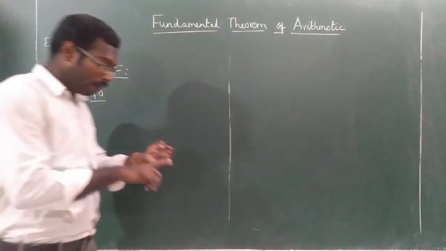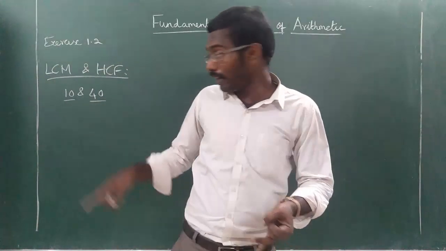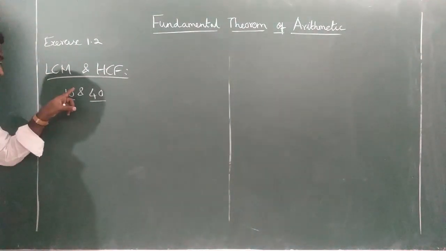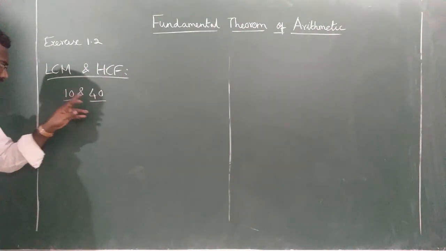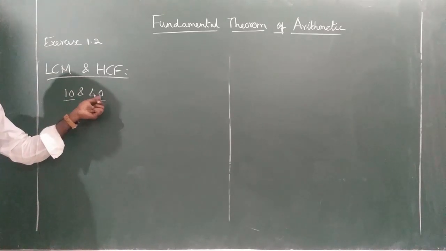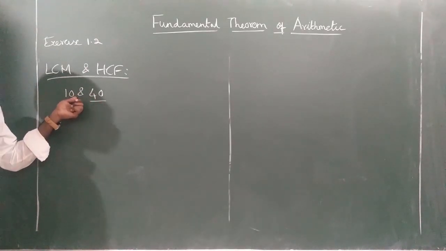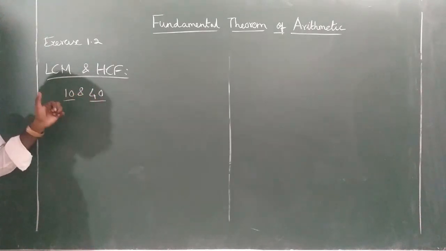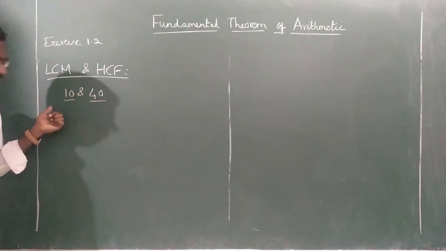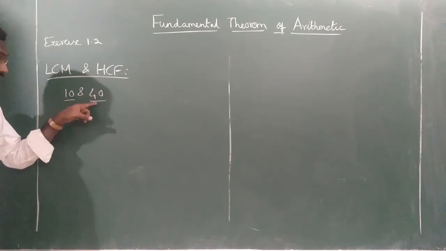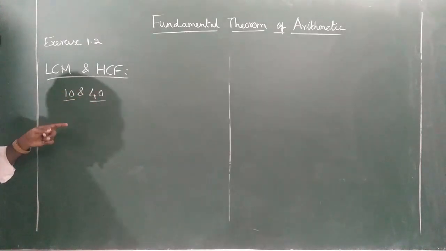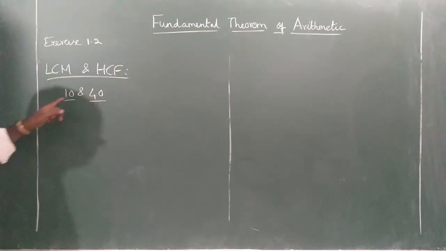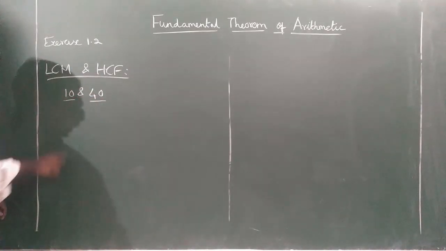So both are divisible by 1, both are divisible by 2, not by 3, not by 4. 40 is divisible by 4, but 10 is not divisible by 4. Both are divisible by 5. Yes or no? Not by 6, not by 7, not by 8. 40 is divisible by 8, but 10 is not divisible by 8. Common means both should be considered. They are not divisible by 9, but they are divisible by 10.